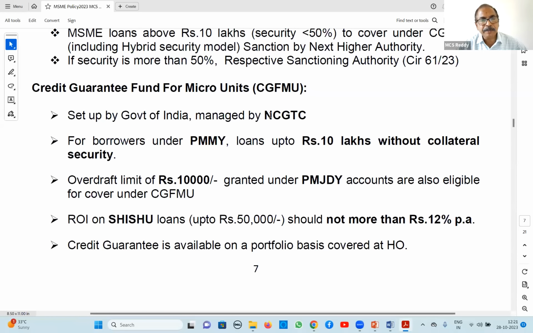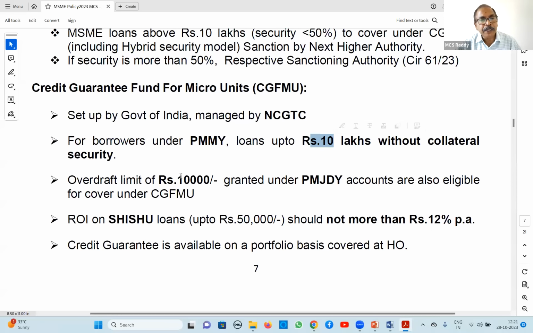Next, the second type of guarantee, Credit Guarantee Fund for Micro Units, CGFMU. It is managed by NCGTC, National Credit Guarantee Trust Company. Of course, it is also set up by the Government of India. This covers borrowers under Mudra Yojana, PMMY, up to 10 lakh rupees without collateral.